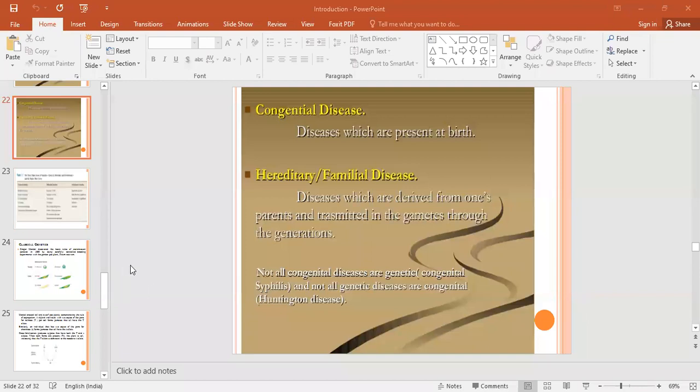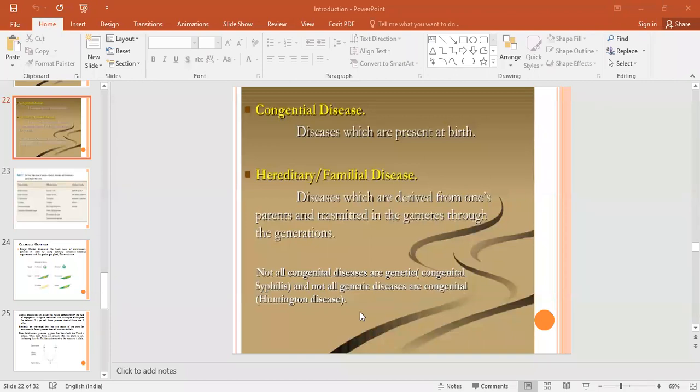Congenital disease. What is meant by congenital diseases? Congenital disease means a disease which is present from birth. Okay. For example, some newborn babies are born with diabetes nowadays. Or a few newborn babies are born with BP issues. So those types of diseases which are present from the birth of that particular organism are known as congenital diseases.